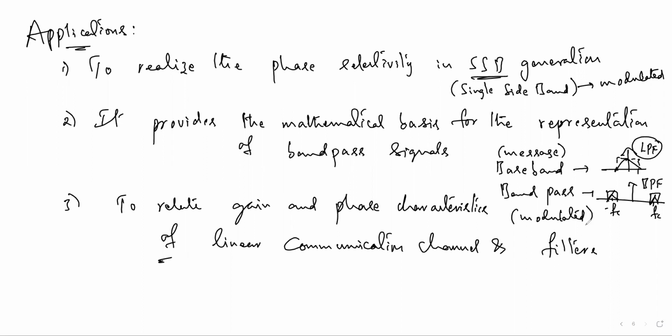Let us see the Hilbert transform of the cos omega naught t function first. Going to the next page: Hilbert transform of an example signal. Find the Hilbert transform of cos omega naught t. So here x of t is cos omega naught t. Just a moment.